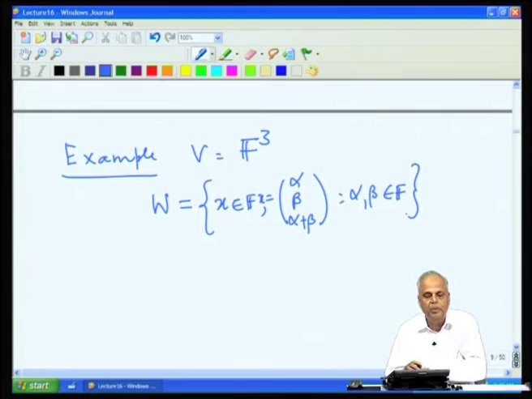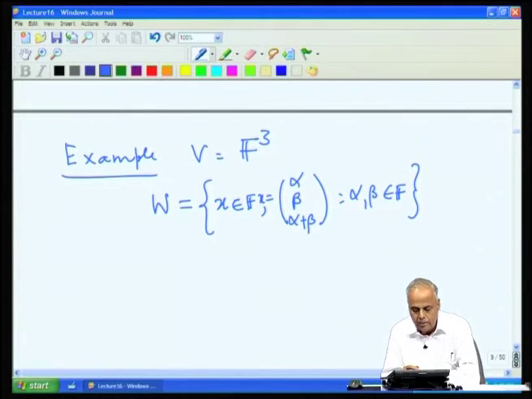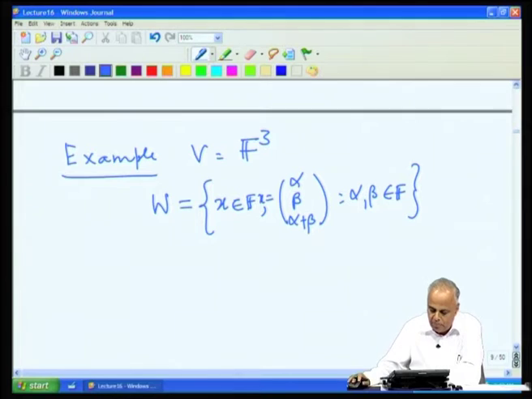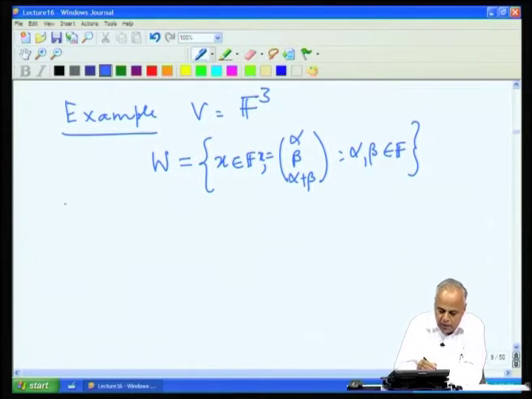If we take F to be R, this is what we geometrically interpreted as the z equal to x plus y plane. The third component is equal to the sum of the first two components. Consider this subspace.